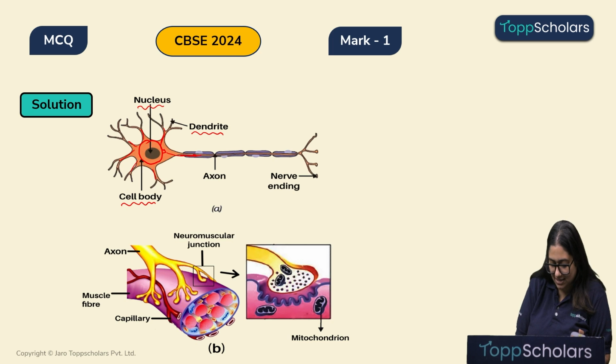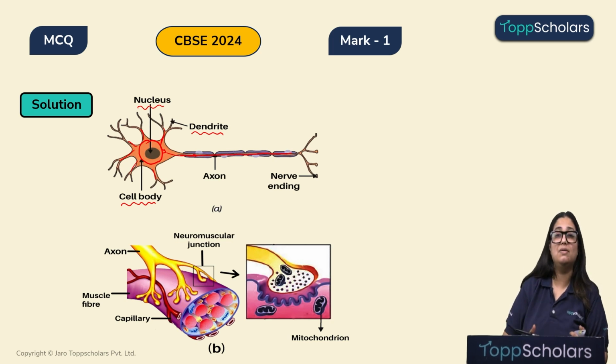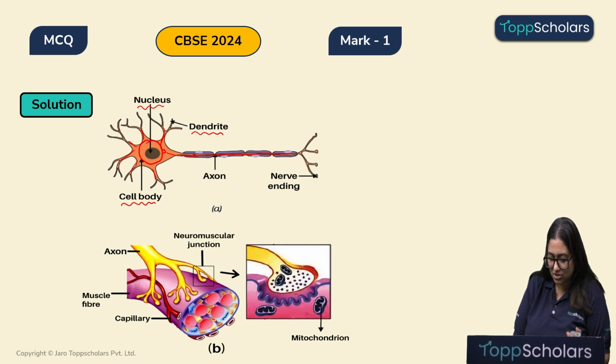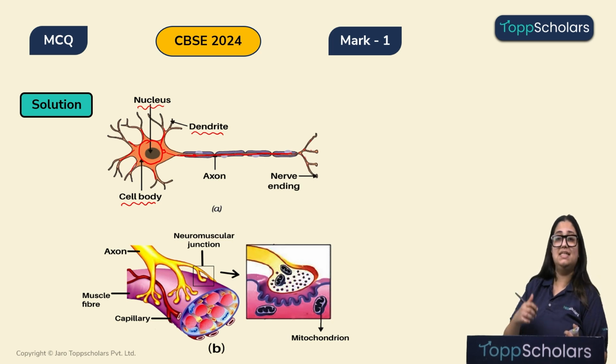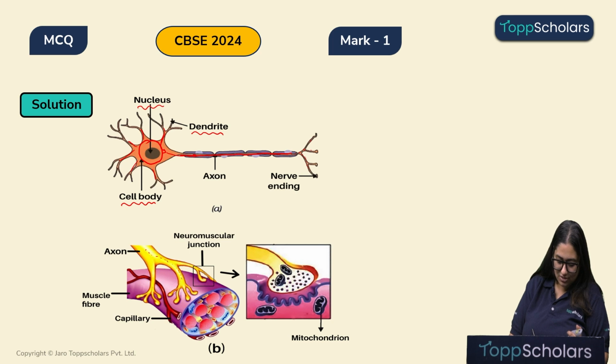So, here we can see the entire length of the axon, which is surrounded by the Schwann cells, right. Now, this electrical impulse which is traveling through the axon will enter into these axonal branches, which are also known as the telodendrons, and finally it will enter into the synaptic knobs.